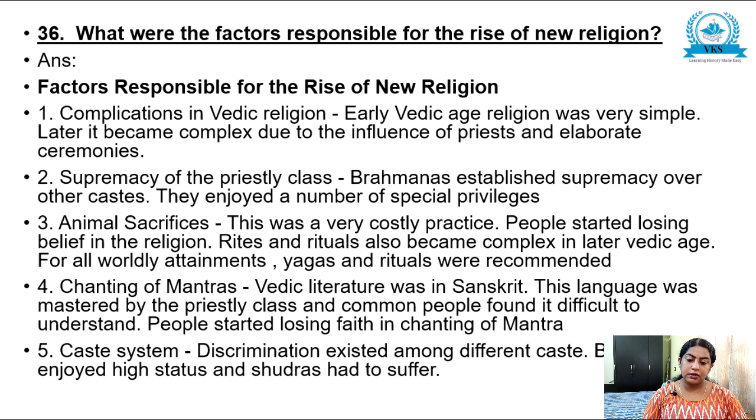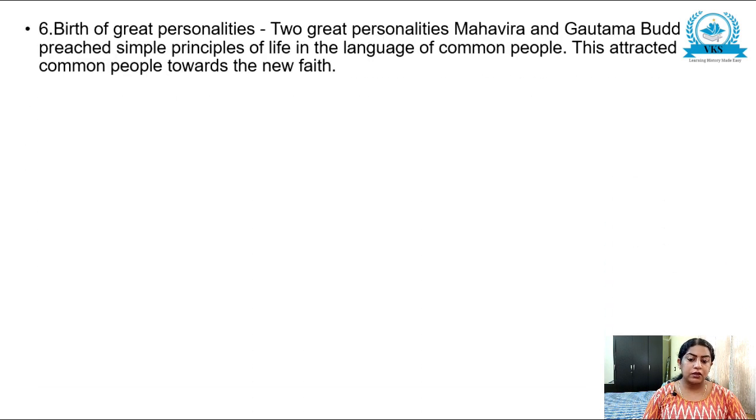Caste system: discrimination existed among different castes. Brahmanas enjoyed high status and Shudras had to suffer. Birth of great personalities: two great personalities, Mahavira and Gautama Buddha, preached simple principles of life in the language of common people. This attracted the common people towards the new faith.